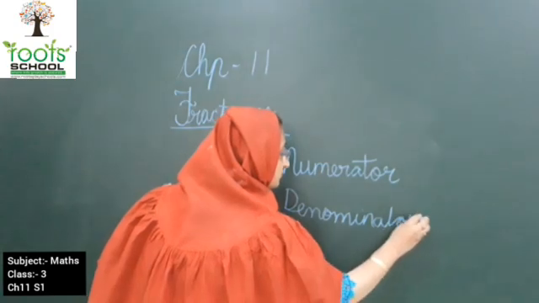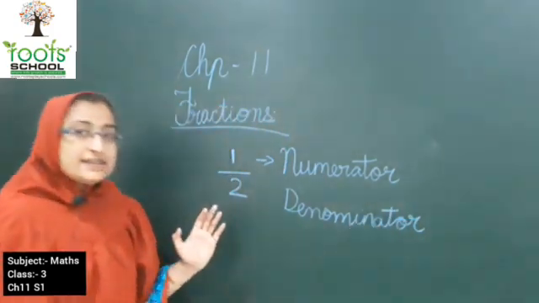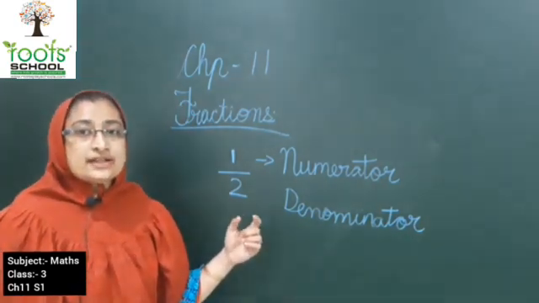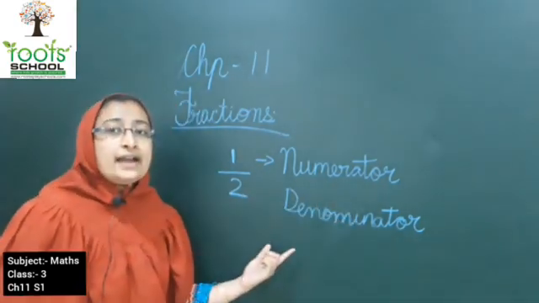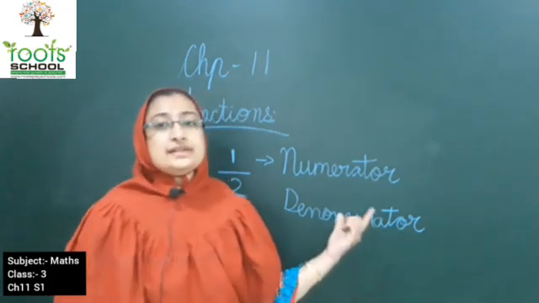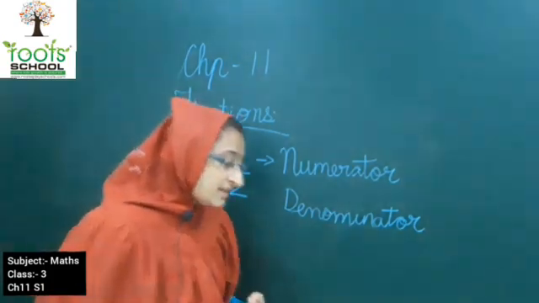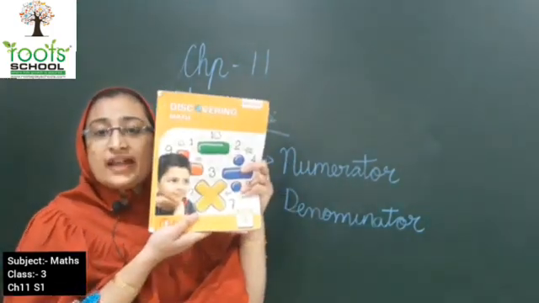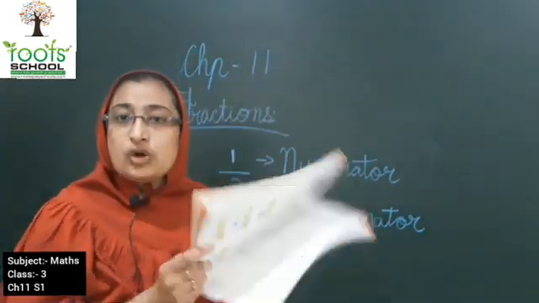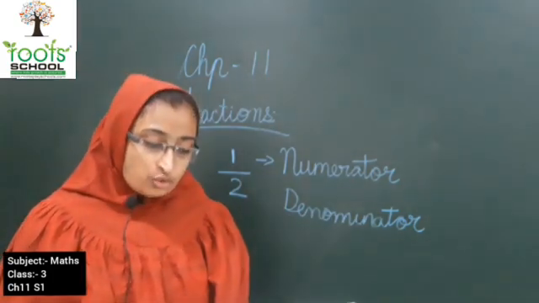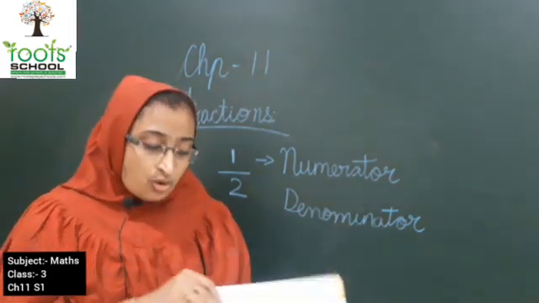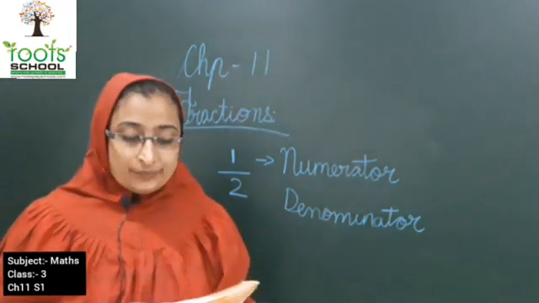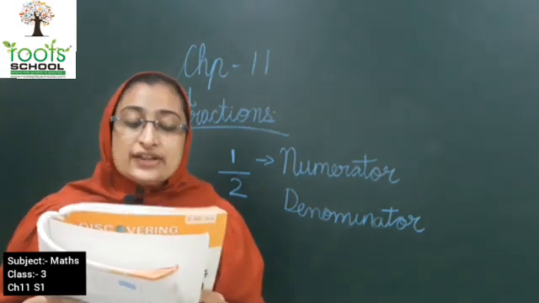So kids, the 2 new terms of the chapter which you are going to learn are numerator and denominator. Okay kids, now let's continue with the chapter. Every one of you go and get your maths discovering book. In this, kids, you have to open page number 134. Okay.